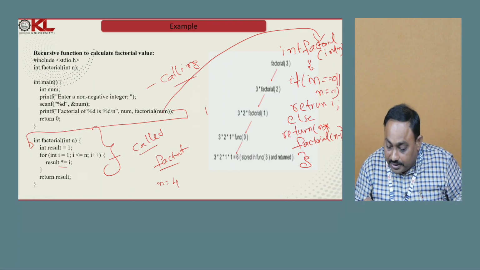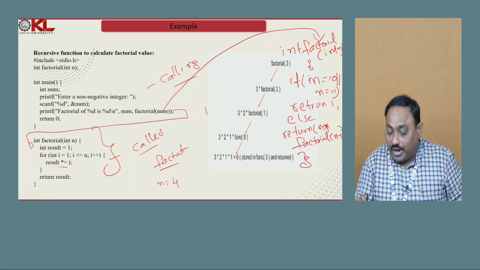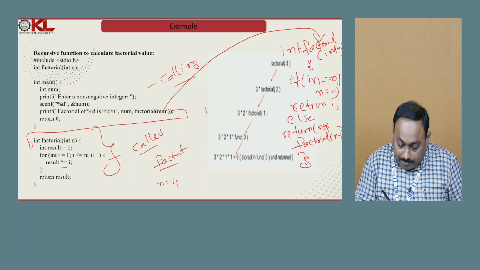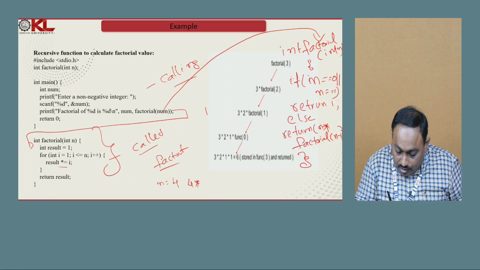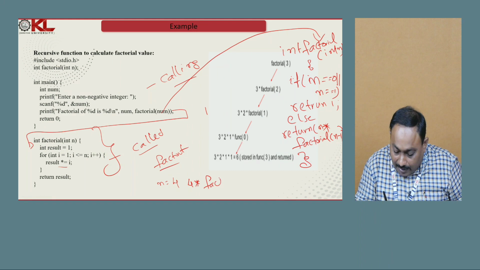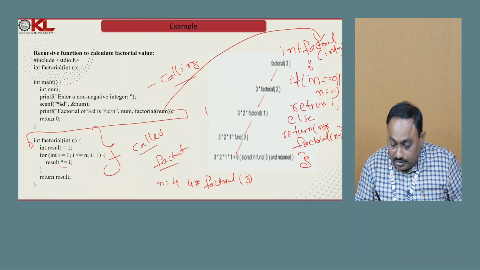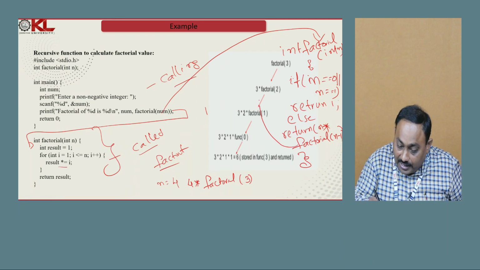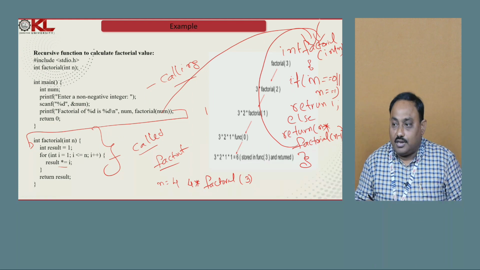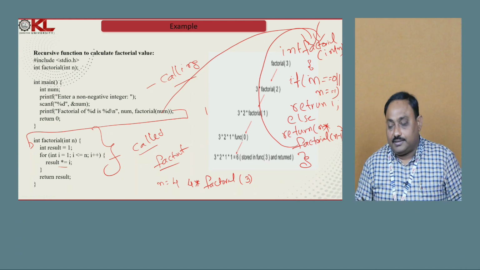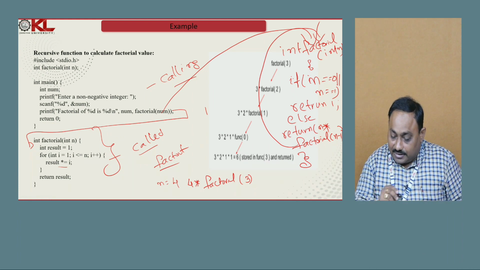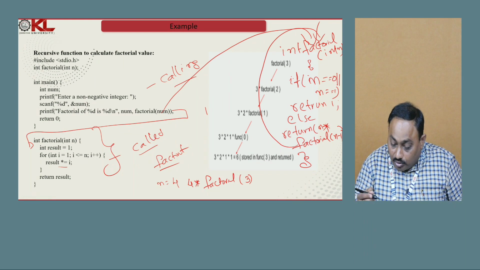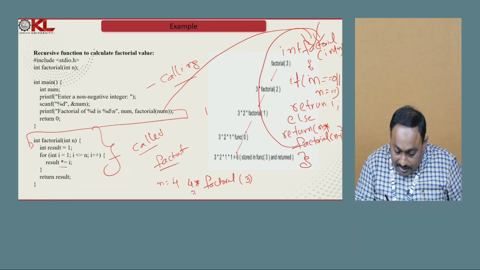So it goes and executes return n into factorial of n minus 1. n means 4, so 4 into factorial of 3. Now I am calling factorial of 3. Again the function comes here. Now what is the n value? 3. Again check the condition, not 1. So it goes to the else part and executes 3 into factorial of 2.